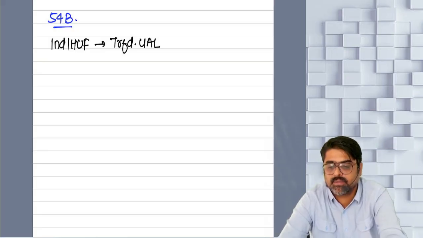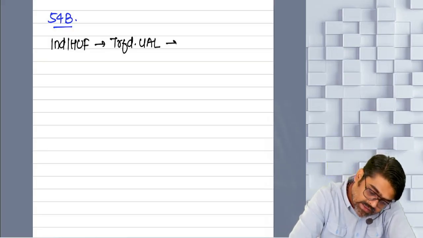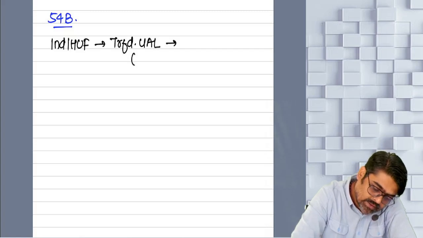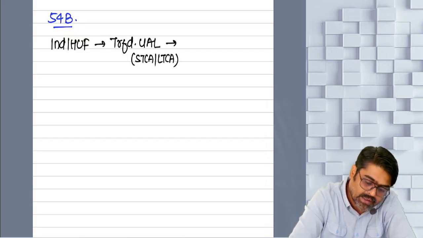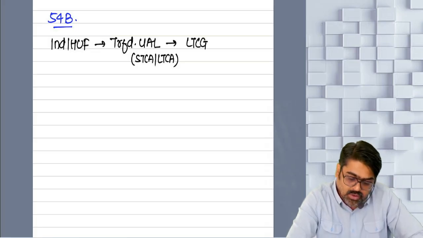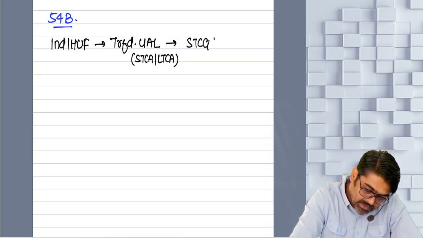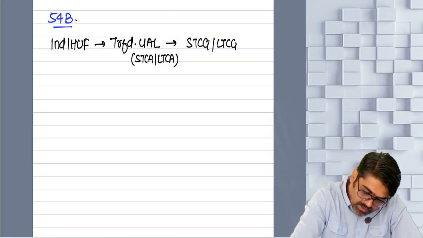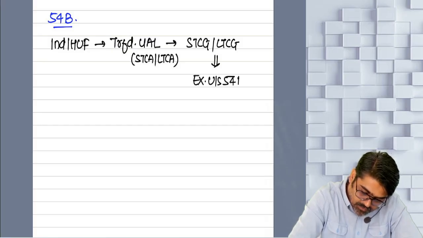On transfer of urban agricultural land, either as your short-term capital asset or long-term capital asset, capital gain will arise, which can be short-term or long-term. You can claim the exemption of this gain under section 54B.